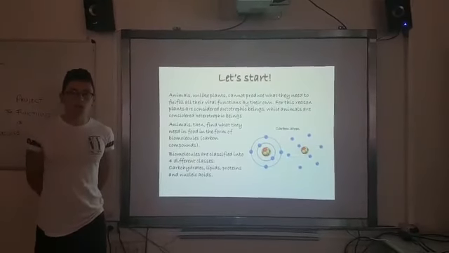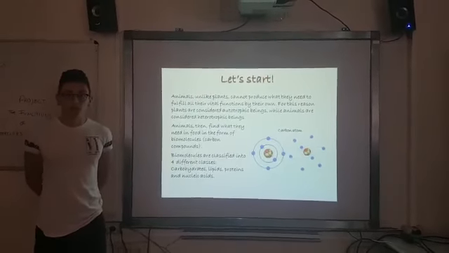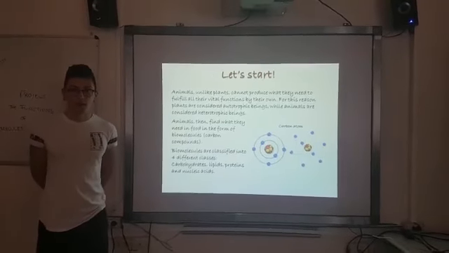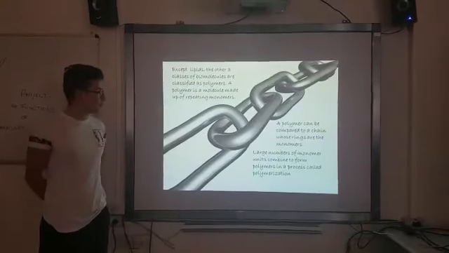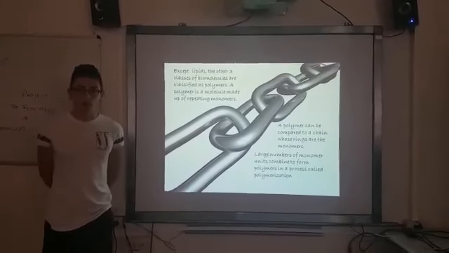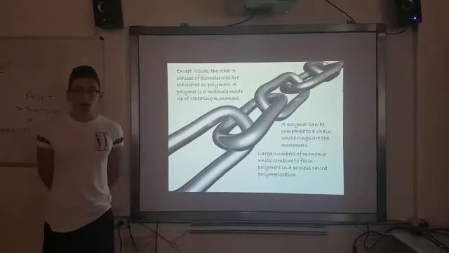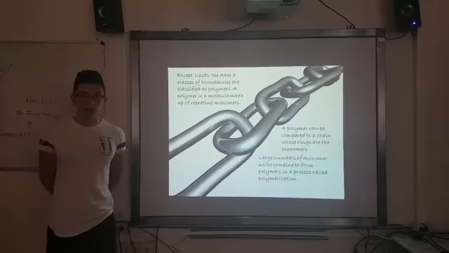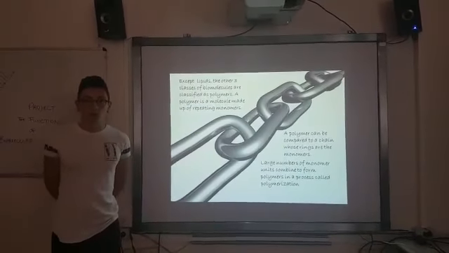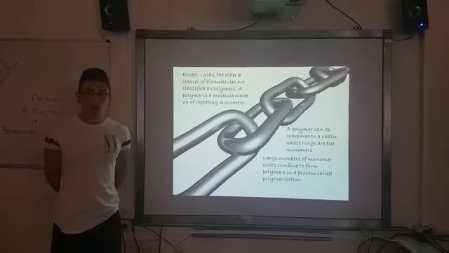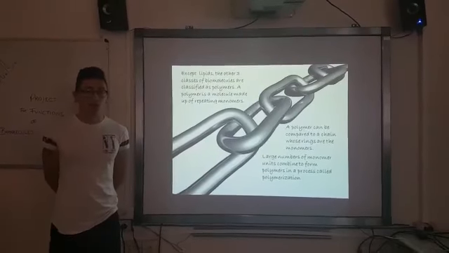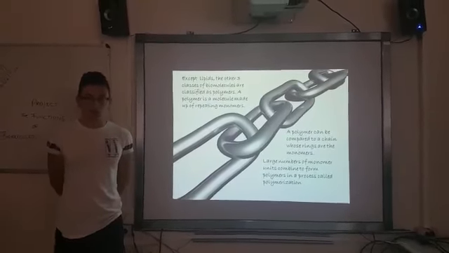Biomolecules can be divided into 4 different classes: carbohydrates, proteins, nucleic acids, and lipids. The first 3 classes, carbohydrates, proteins, and nucleic acids, are classified as polymers. A polymer is a particular molecule which is made up of repeating monomers. So we can compare a polymer to a chain in which every single unit is repeated.